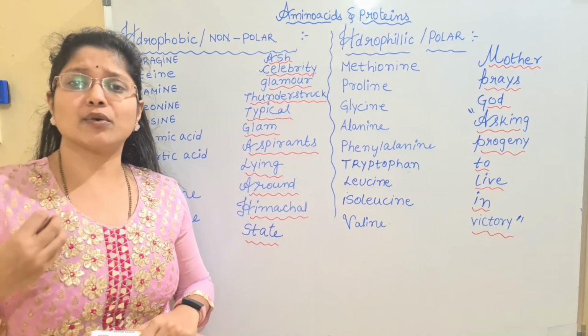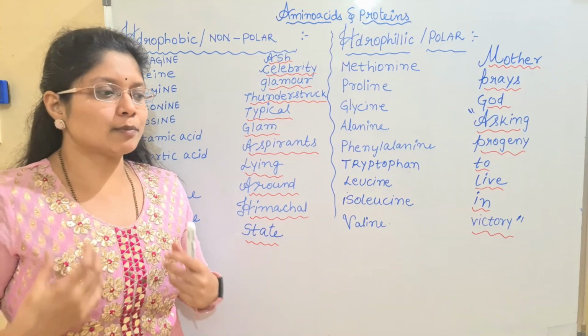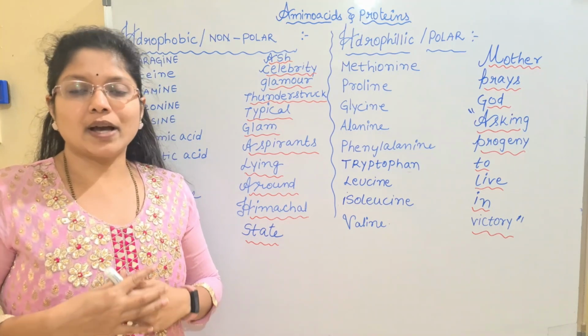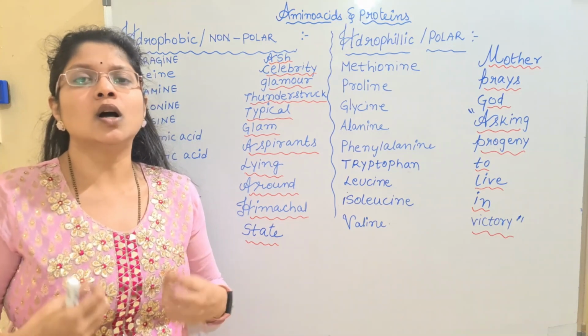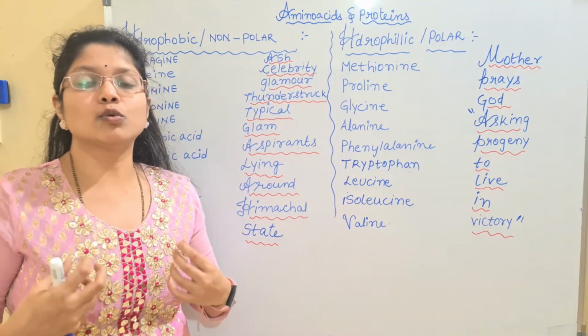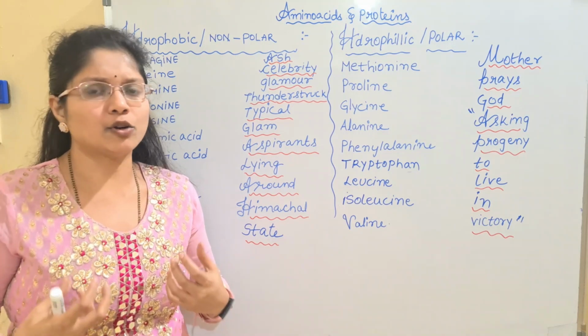Some of the amino acids are said to be polar. Different types of amino acids are grouped under the polar amino acid group. Why? Because they form hydrogen bonds with water. We all know polar means the chemical molecules are highly reactive with water, which are said to be hydrophilic.